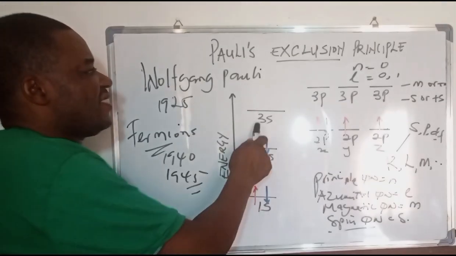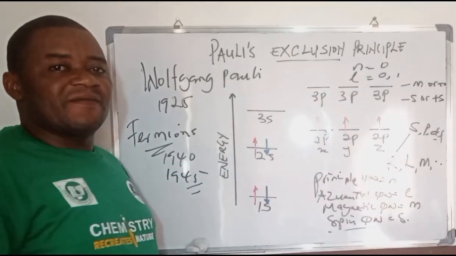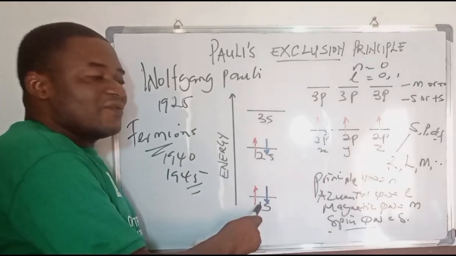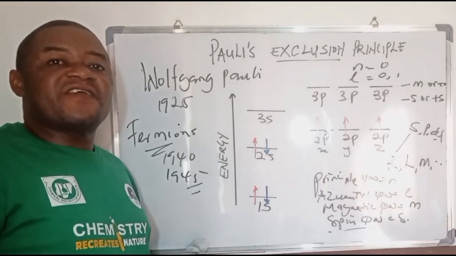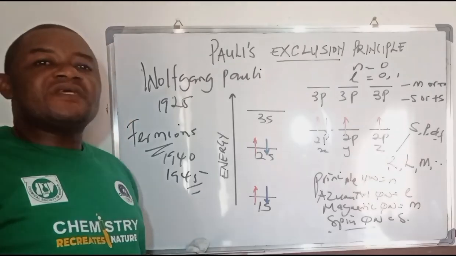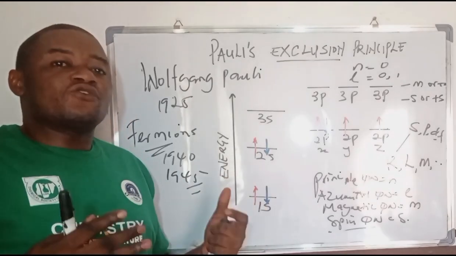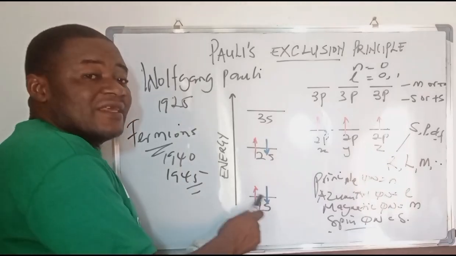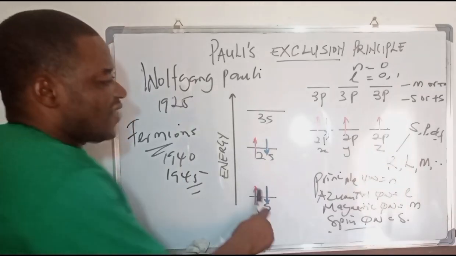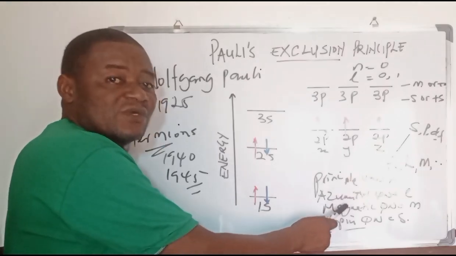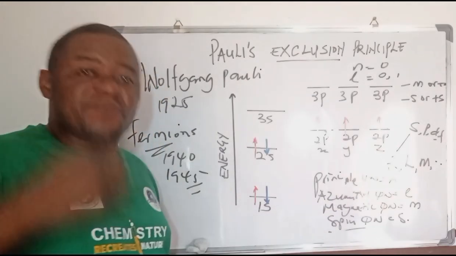And then you now have the 3s orbital and the 3p orbital. From the Pauli exclusion principle, it means that the 1s orbital, which is the very first orbital, can only have 2 electrons maximum occupying that orbital. But these 2 electrons will have the same principal quantum number, the same azimuthal quantum number, the same magnetic quantum number, but cannot have the same spin quantum number.